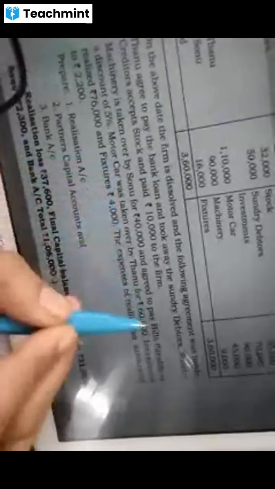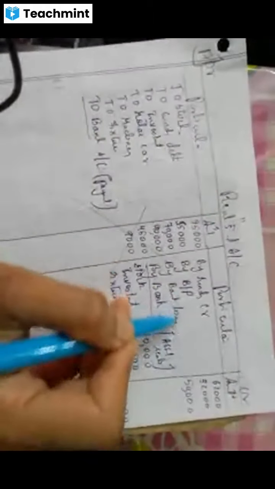Okay? Yes. Next, bills payable. I think bills payable is also taken over, no? See, where is that? It's here. Sonu agrees to pay bills payable at discount to 5%. Sonu will take the bills payable, so bills payable also is gone. Bank loan. Bank loan is someone paying.